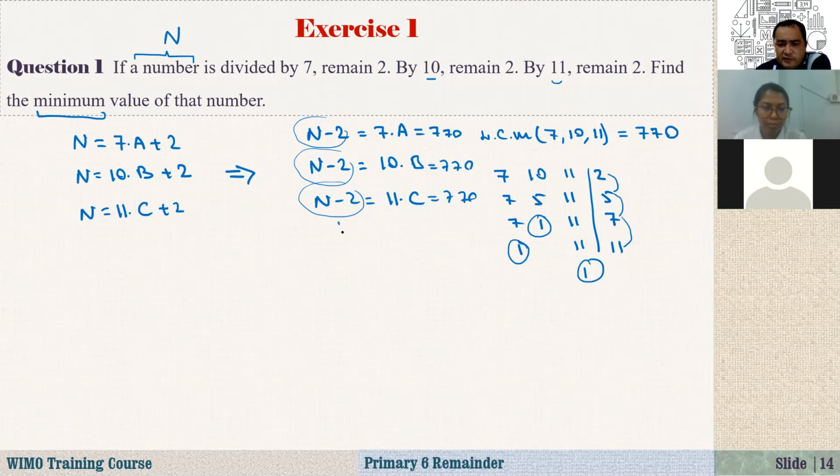So now we get this equation: n minus 2 is equal to 770. What is that number? The minimum value of that number is 772.